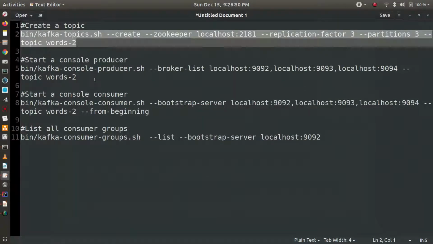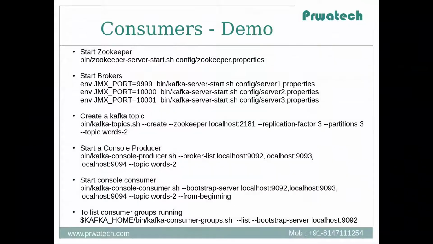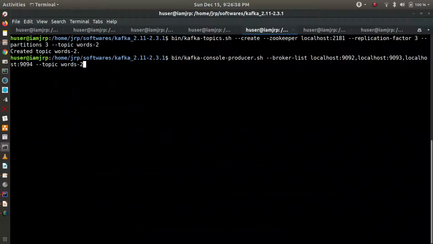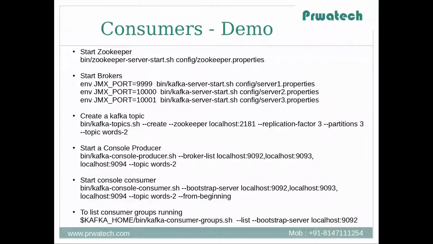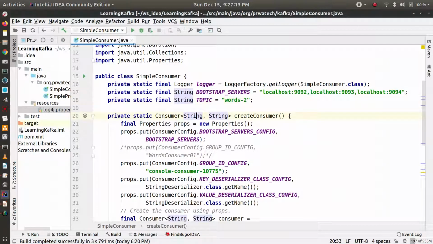Now let's start a console producer which will produce the data in this topic. So I'm using console producer. My producer is ready. I have not pushed any data. Now I will start my simple consumer here.